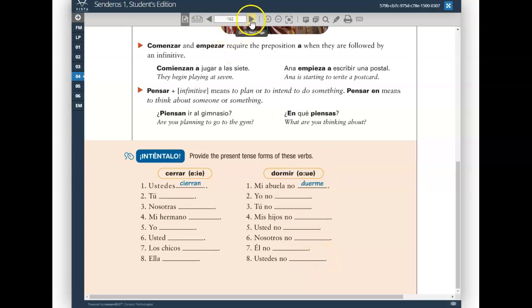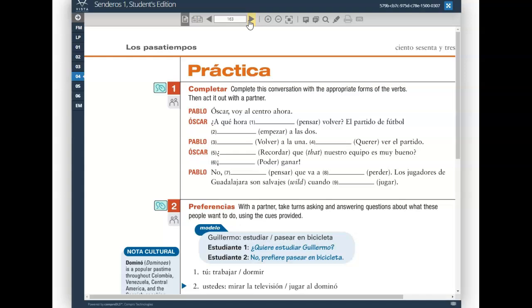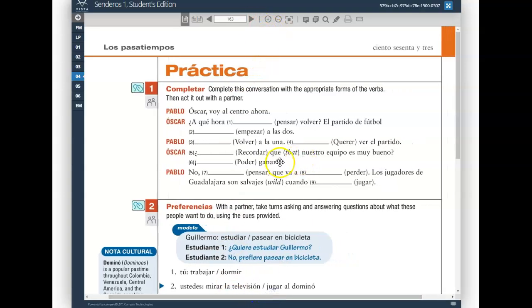That's the inténtalo. If you got most of those right, well done. You guys are ready for sure for the pair practice. I'll walk you through each question, and again, at the very end, I'll give you the correct answer so you can check and see how you did. Completar. Página 163. Complete this conversation with the appropriate forms of the verbs. Act out the conversation with your partner. That'd be awesome if you guys did that.